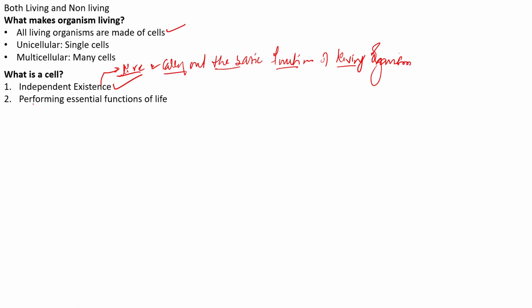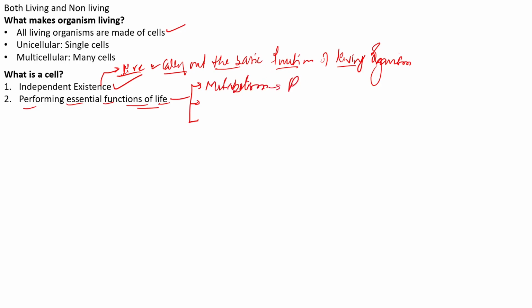Now, we also have one more point that tells us about performing essential functions of life. So what are the essential functions of life? There are various functions of life, but I will just list out a few over here. The first is metabolism. Now what do we mean by metabolism?